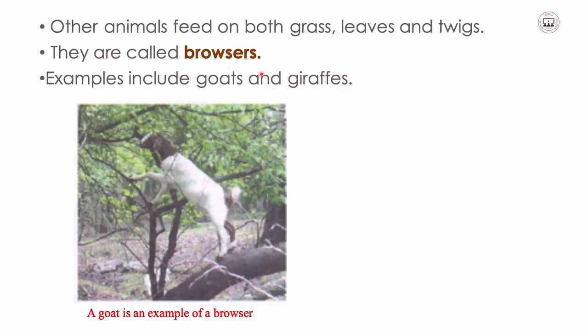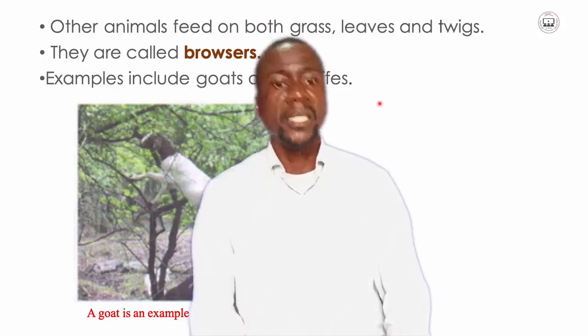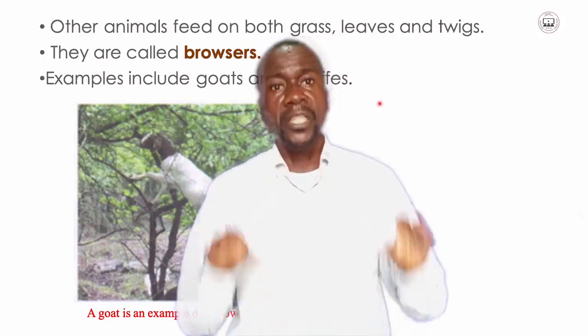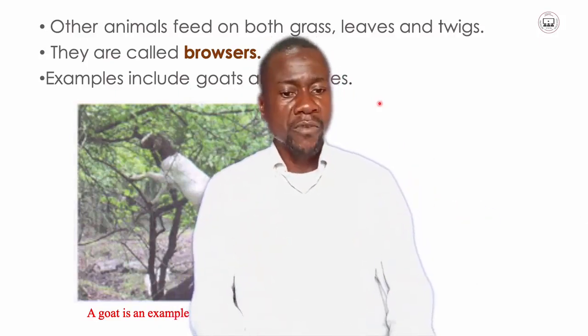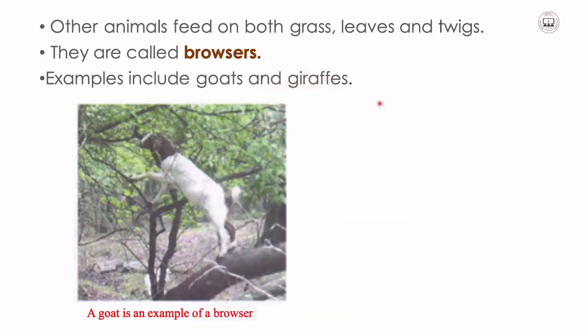Examples might include goats and giraffes. They may feed on the grass, and then they might also feed on the leaves, and then continue by feeding on the twigs. This is a diagram of a goat, demonstrating how they browse.